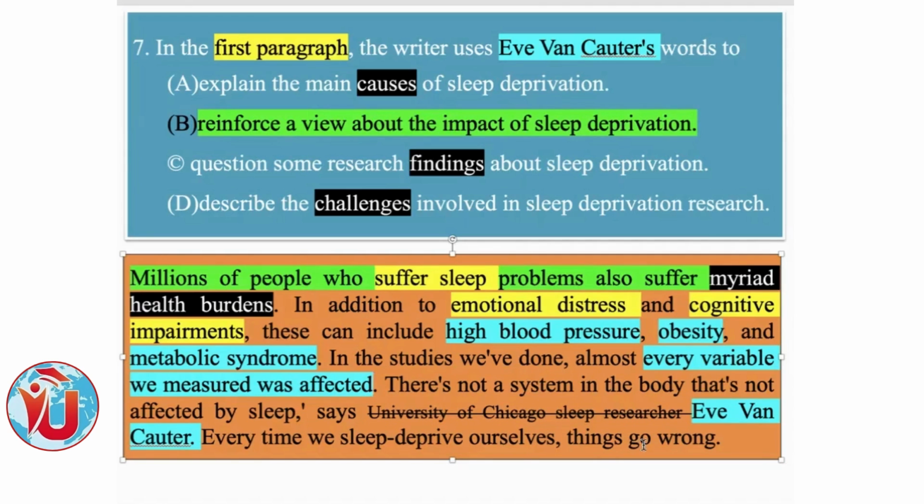See, developing sentence 2. Do you understand? The first one is a topic sentence. The second one speaks about myriad health burdens, many of them. That is a supporting sentence. Then you have two developing sentences where they speak about the findings of the study, illustration or giving evidence. Then what Carter says is also another illustration, evidence given by a researcher.